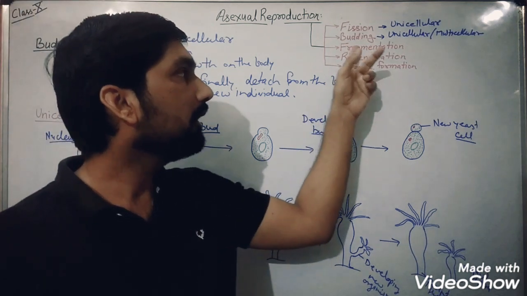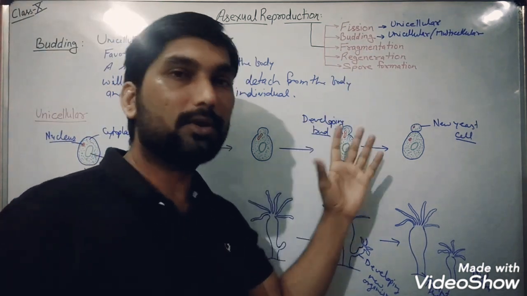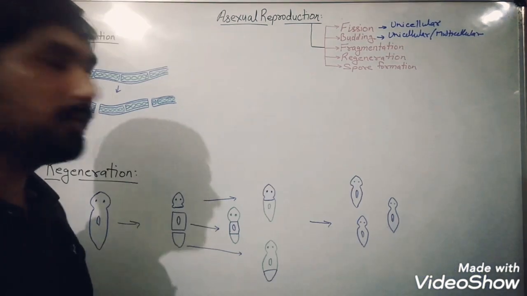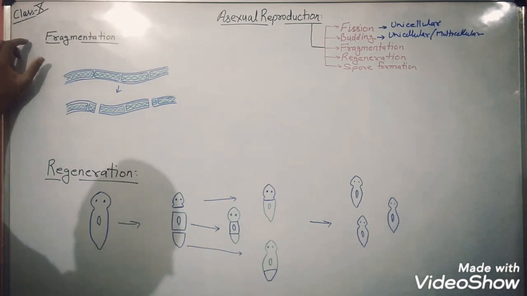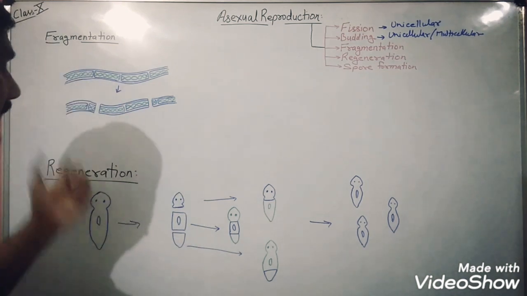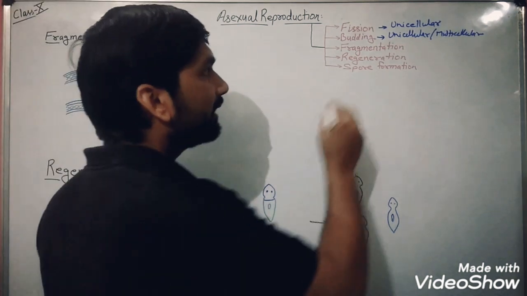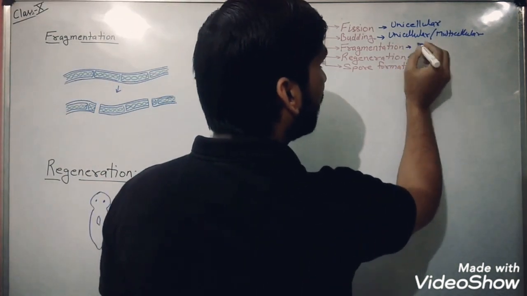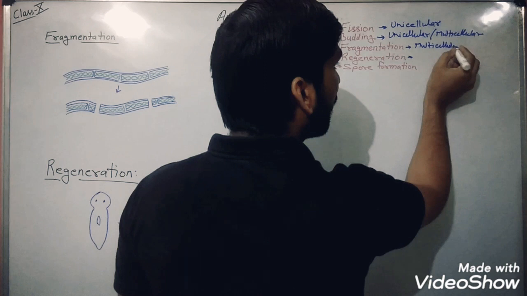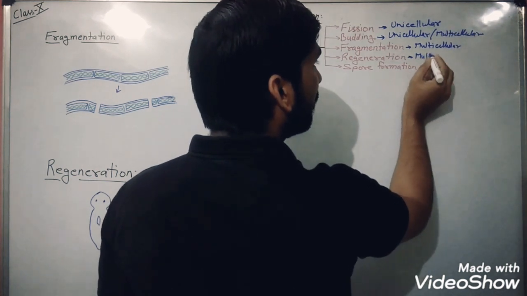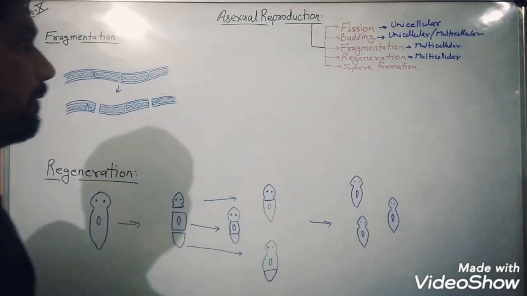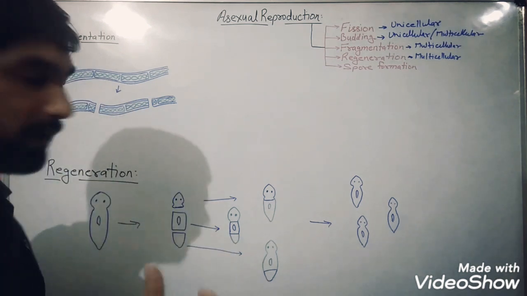Now we will discuss the fragmentation and regeneration modes of reproduction in asexual reproduction. So now we will discuss two more methods of asexual reproduction, that are fragmentation as well as regeneration. When we talk about fragmentation and regeneration, both of these methods can be represented only by multicellular organisms. So these processes are represented by what? Only multicellular organisms.